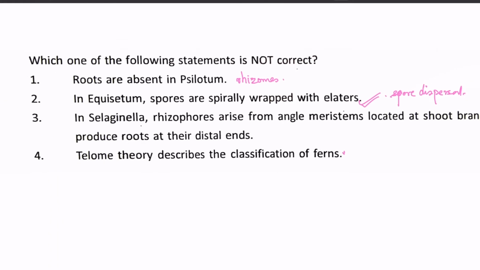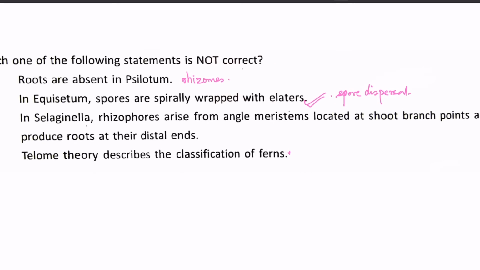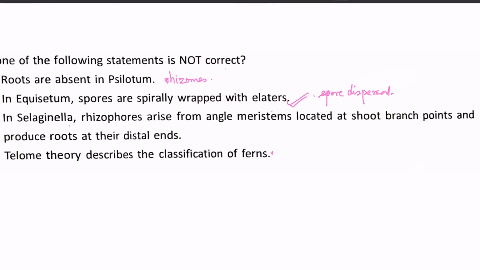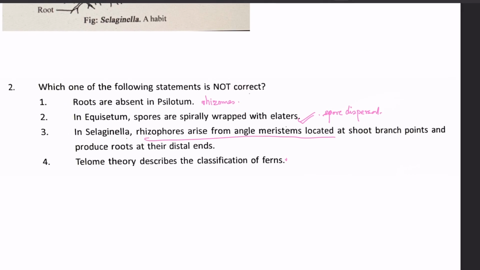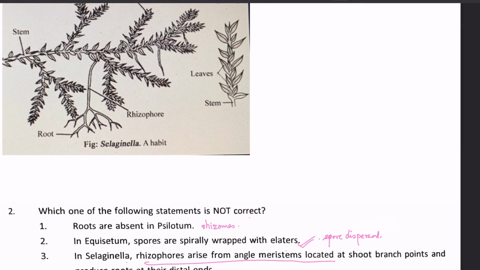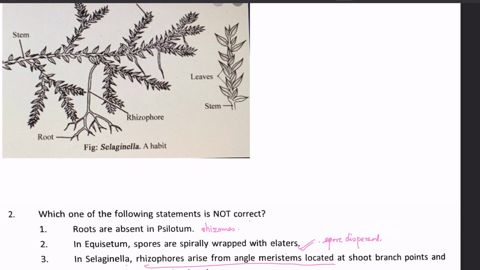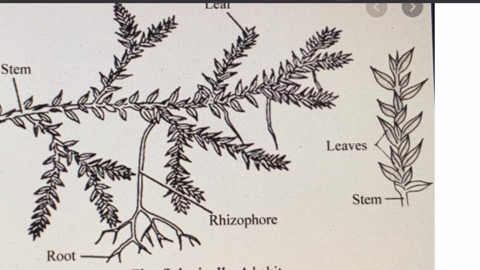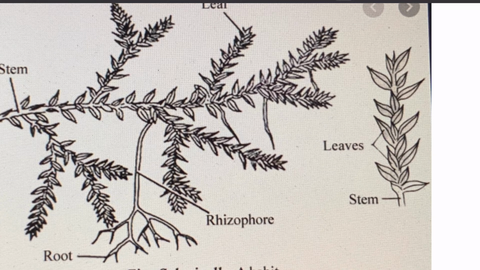Next is, in Selaginella, rhizophores arise from angle meristem located at the shoot branch points and produce roots at their distal ends. We can see in this diagram, a photo of Selaginella, where at this branch point from the stem, there is a branch coming out which bears roots at its distal end. This branch is called the rhizophore. These are the unique characters of Selaginella.